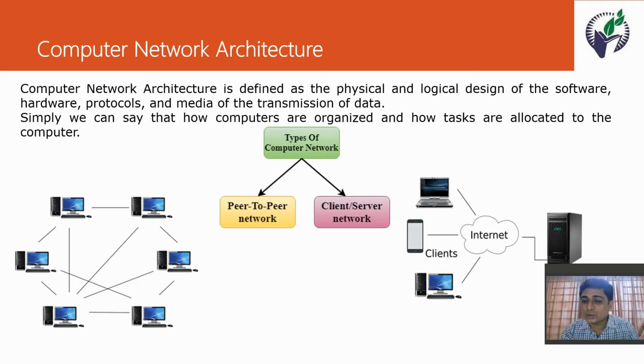The server will execute this request on behalf of the client, create a response, and provide that response to the client as per the client's requirement. So there are two types of computer network, peer-to-peer network as well as client-server network.